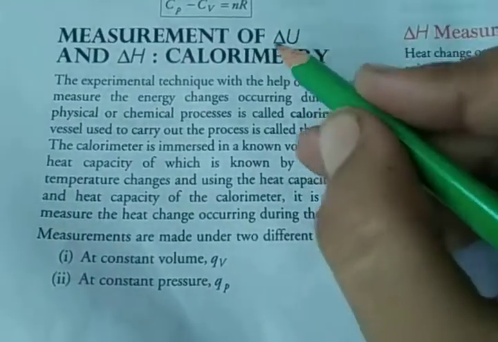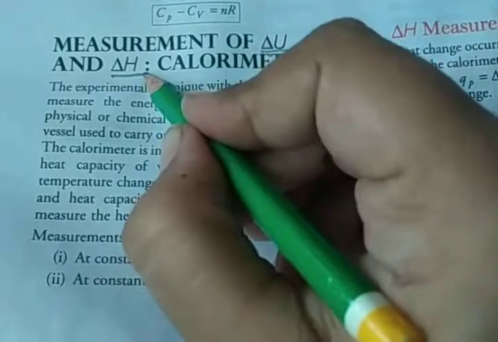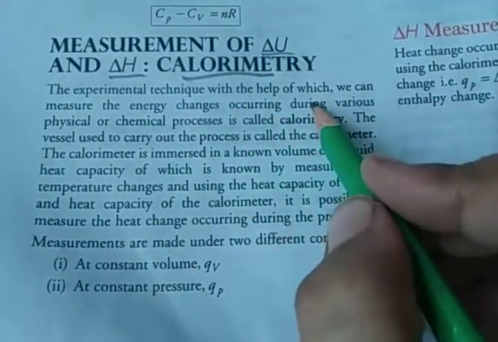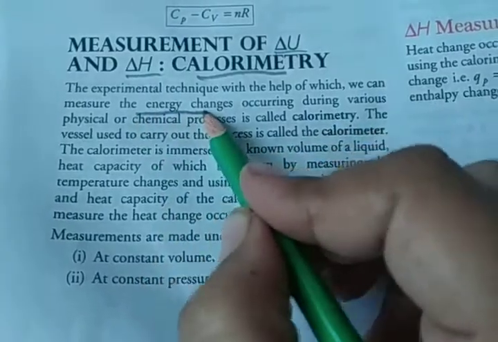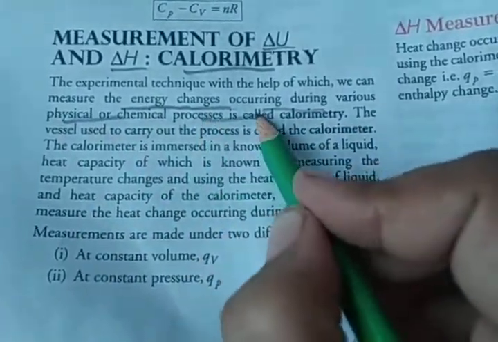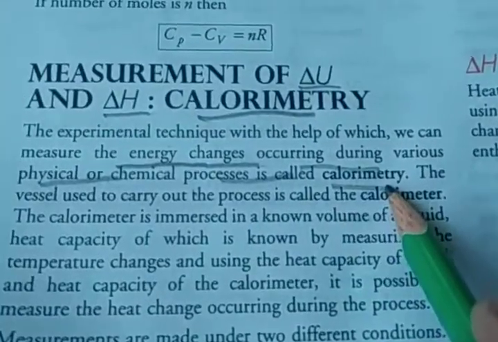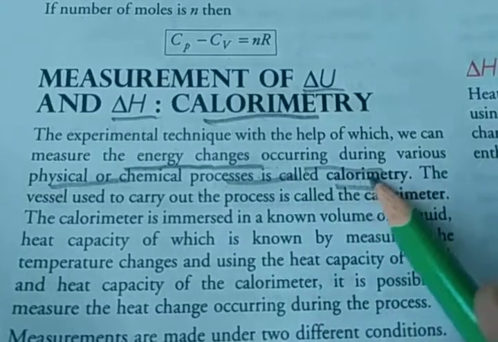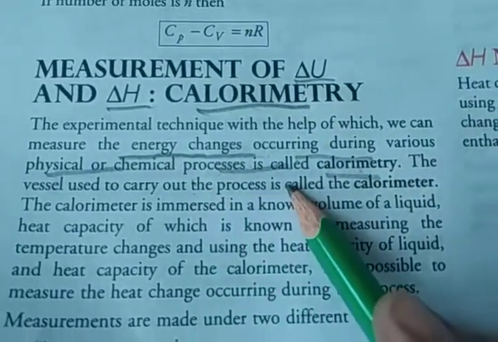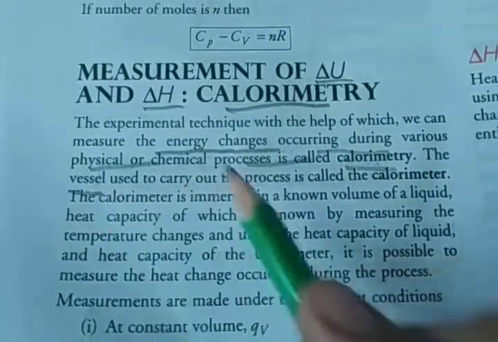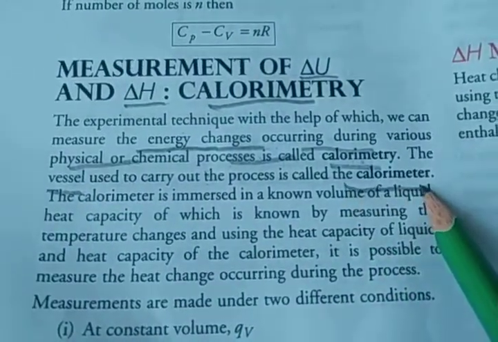Next is measurement of delta U and delta H by calorimeter. The experimental technique with the help of which we can measure the energy change occurring during various physical or chemical processes is called calorimetry. Whenever we have to measure energy changes occurring during various physical or chemical processes, we use a vessel to carry out the process, and it is called a calorimeter.